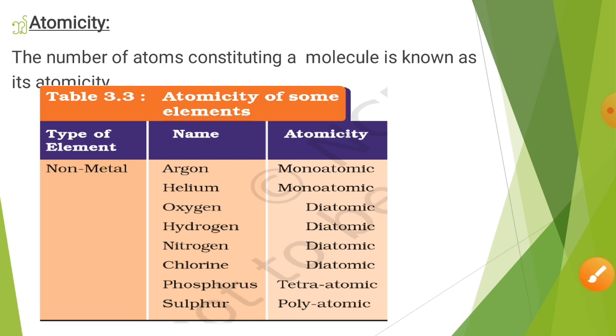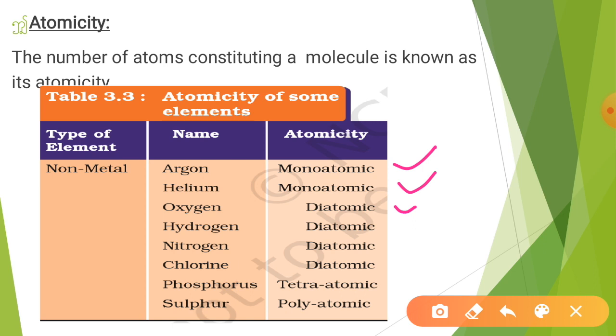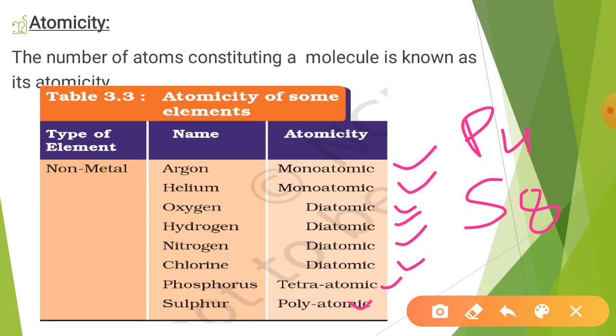So in this manner, let's see the atomicity of some non-metals. Now you can see argon and helium, they are monoatomic. We have discussed that. Oxygen is diatomic, O2 is its formula, hydrogen H2, diatomic, nitrogen N2, diatomic, chlorine Cl2, diatomic, phosphorus has formula P4, so tetraatomic, and sulfur, you can see the name, polyatomic. Sulfur exists in the form of S8. Okay, so in this manner we have seen the atomicity of these non-metals.